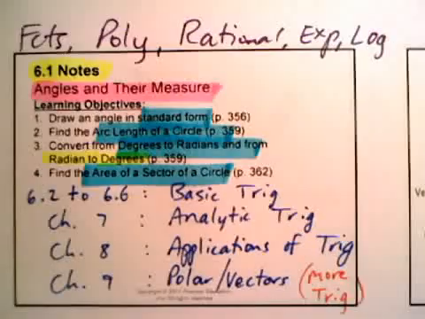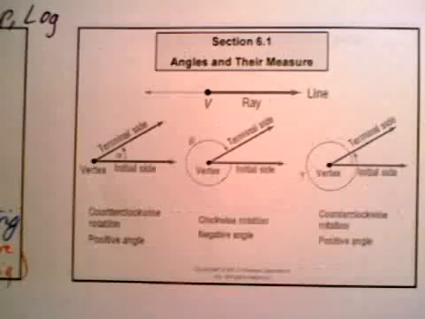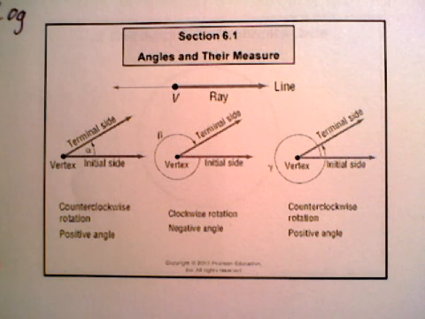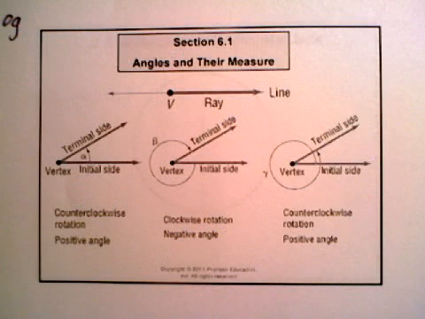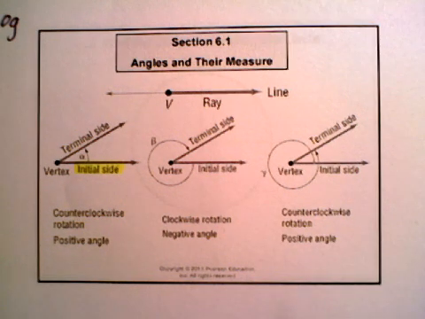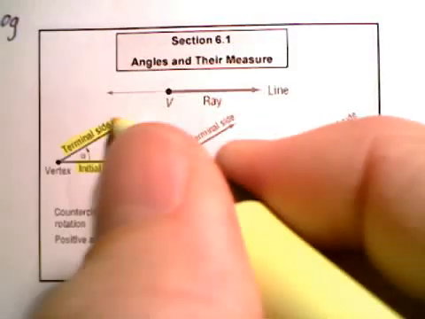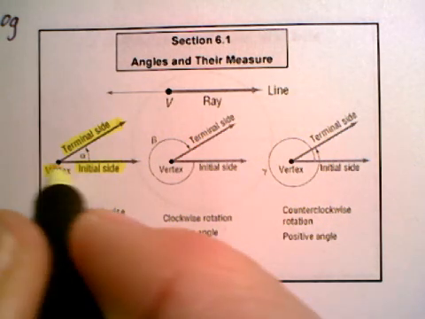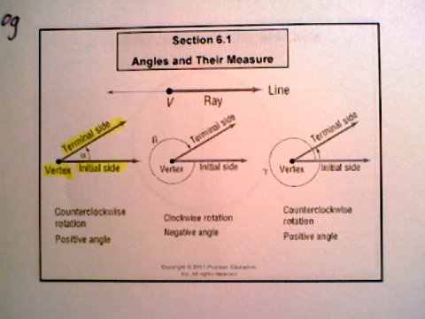If you notice the way these slides are laid out, the first slide is in the top left, and then the second slide will be over here in the top right. So angles and their measure. Just going to talk a little bit about the vocabulary of angles. Usually we talk about the initial side of an angle being the x-axis, and the terminal side of the angle is where the angle ends. Okay, so we have the initial side and the terminal side, and we have the vertex right there, terms that you're probably familiar with.